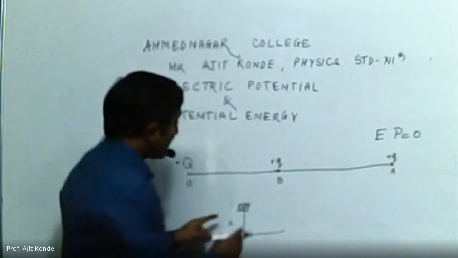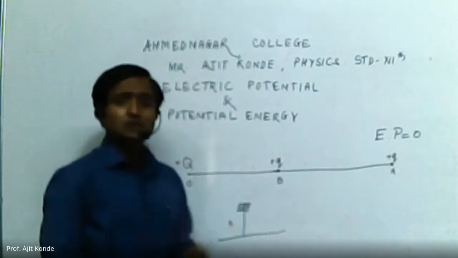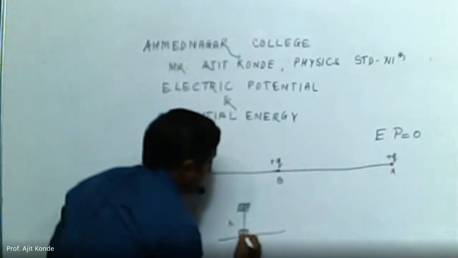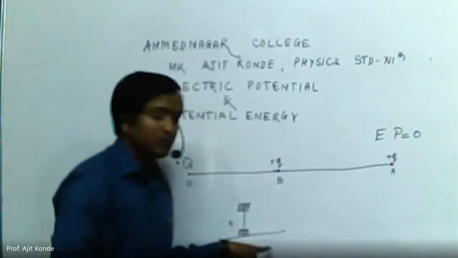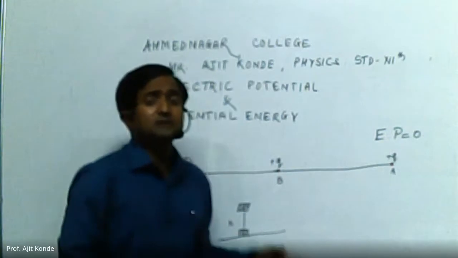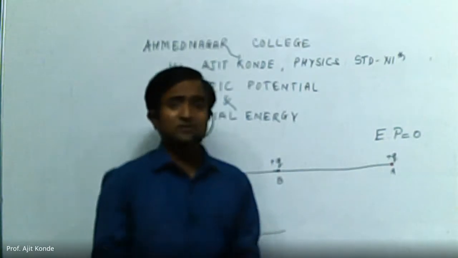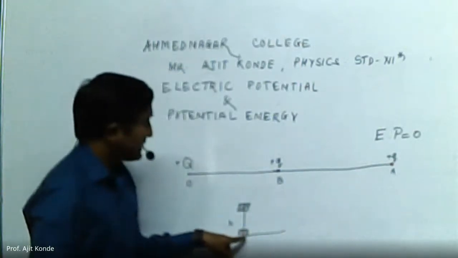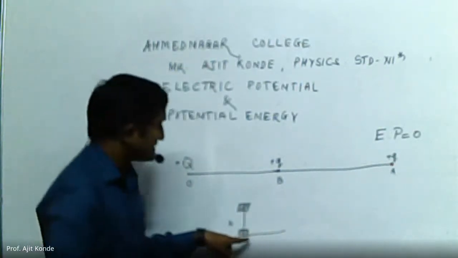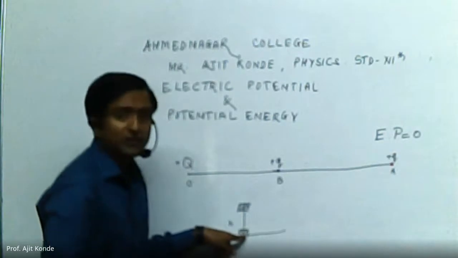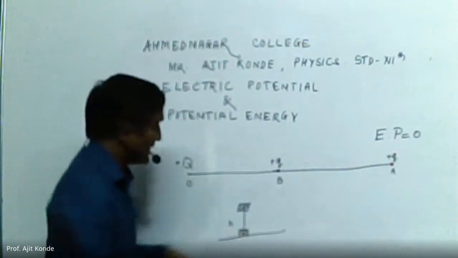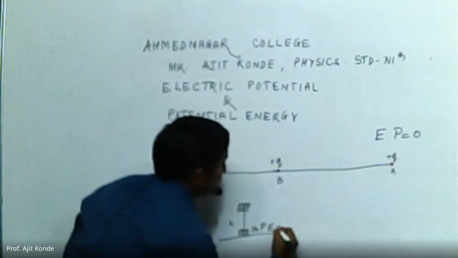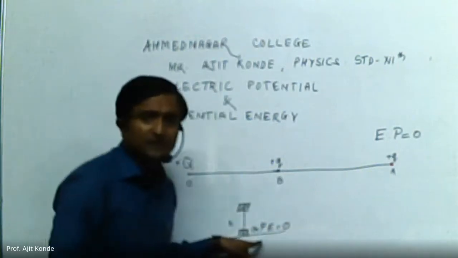But to define this potential energy, what do we do? We take this object at the surface of the earth, where the potential energy will be zero because height is zero. Gravitational potential energy is the energy by virtue of height. But see, there is no height over here. The object is on the surface, so the gravitational potential energy is equal to zero on the surface.